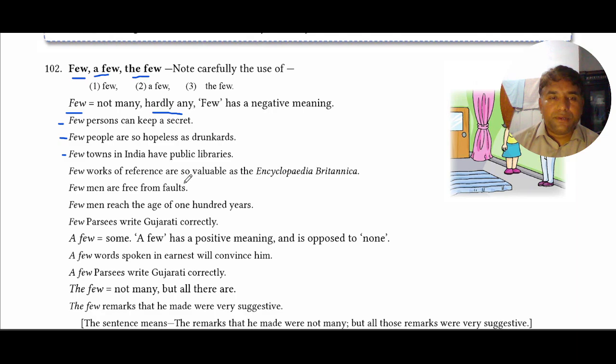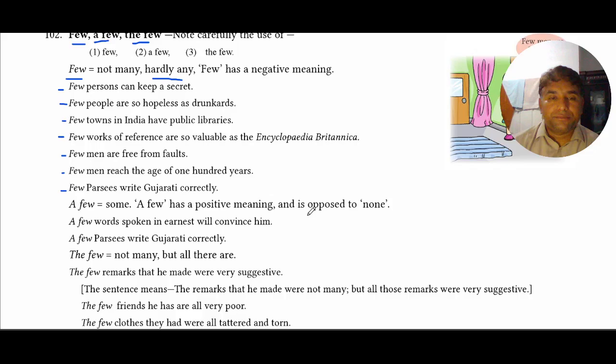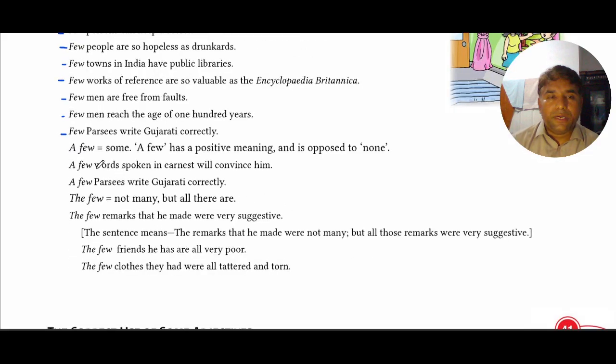Few works of reference are so valuable as the Encyclopedia Britannica. Few men are free from faults. Few men reach the age of 100 years. And few Parsis write Gujarati correctly. Few has a negative meaning. It means no Parsis write Gujarati correctly.